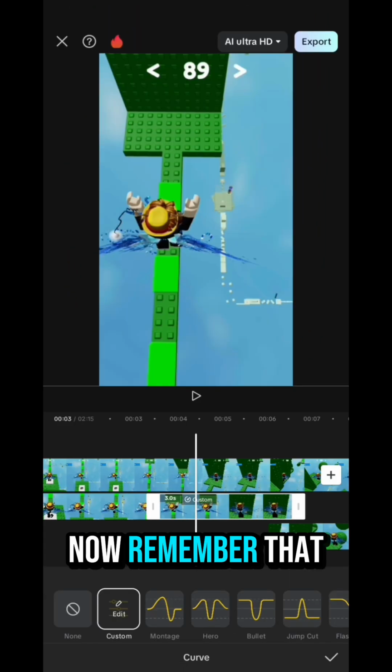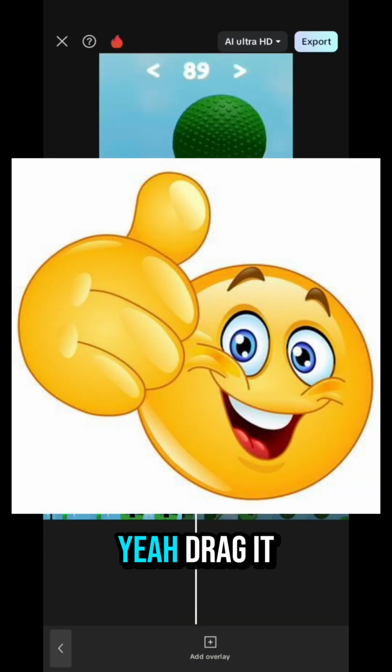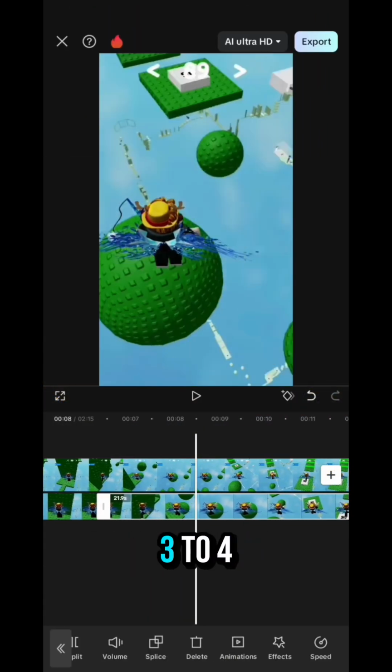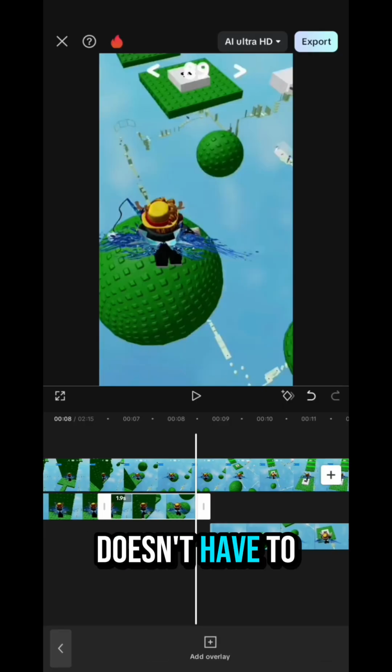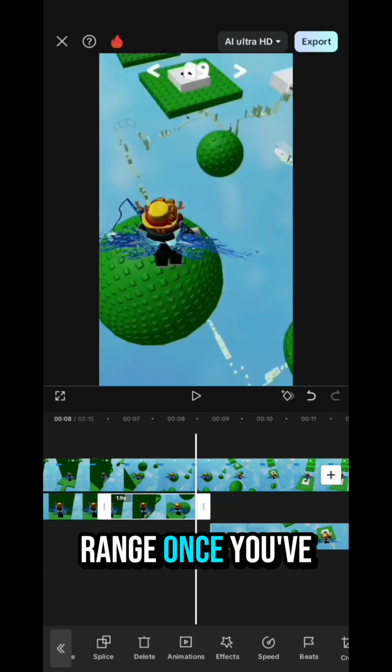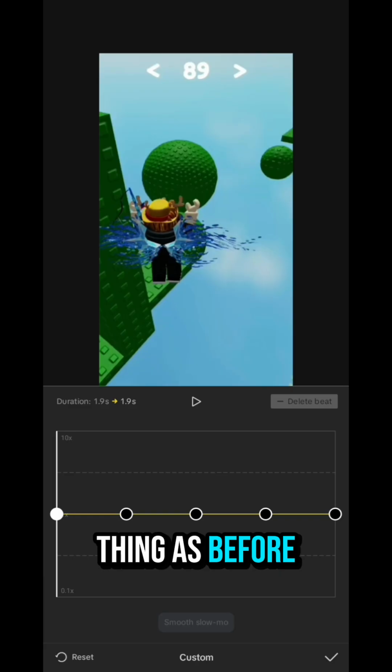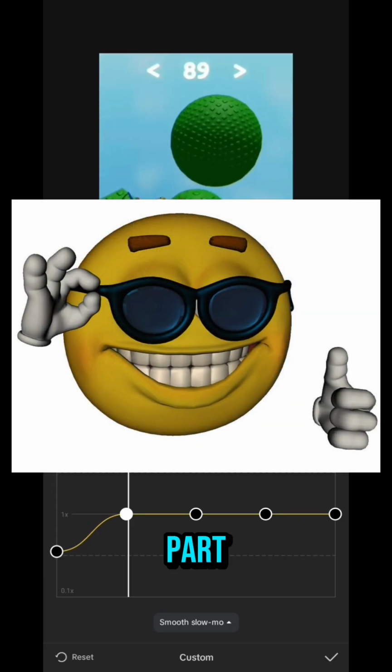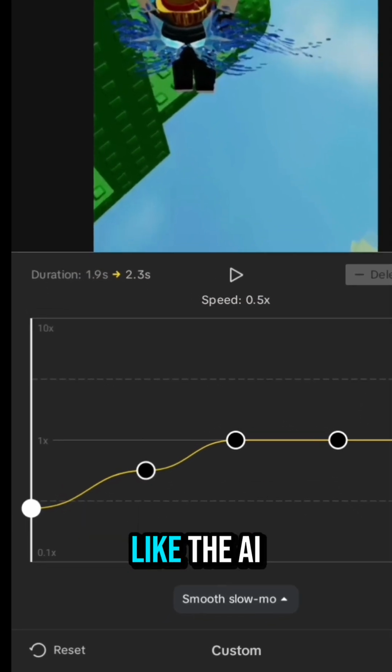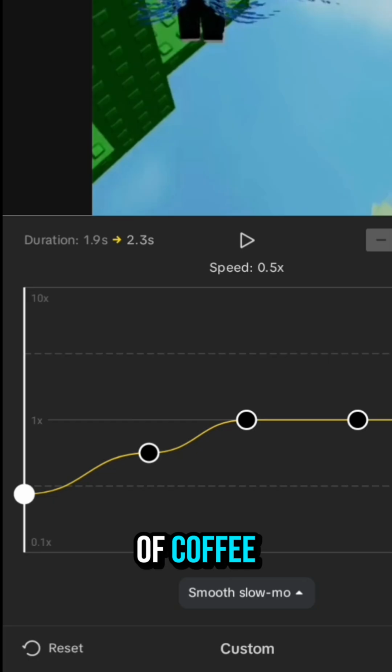Alright, now remember that clip I told you to drag down earlier? Yeah, drag it back up. Now we're gonna cut like a 3 to 4 second part from that clip. Doesn't have to be perfect, just around that range. Once you've got that piece, do the same thing as before. But this time it's a little different. See this part? This is where the voice speed starts increasing. Like the AI voice just suddenly drank 3 cups of coffee.